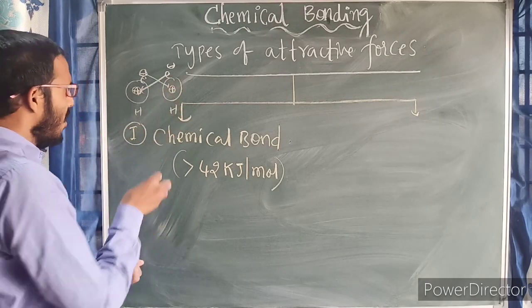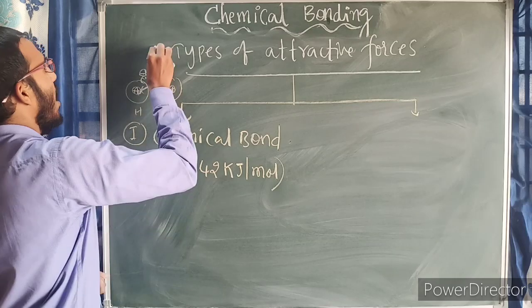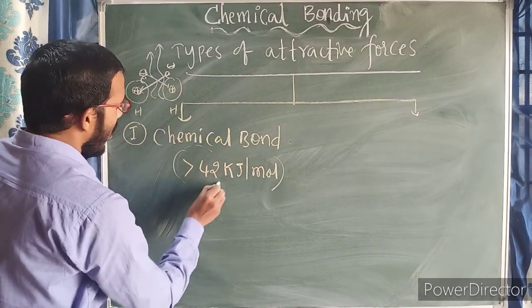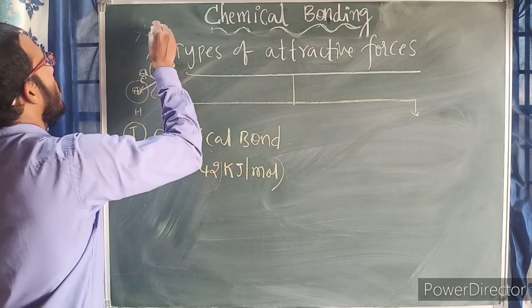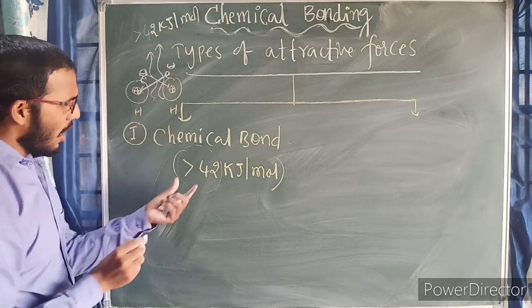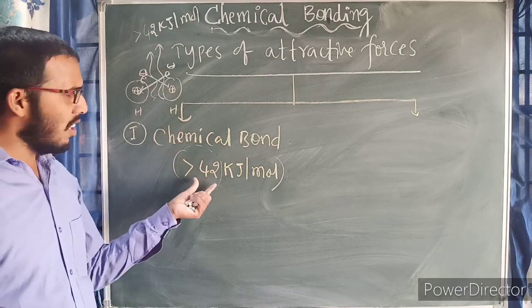During this process, some amount of energy is released. As I told you, if this released energy is greater than 42 kilojoule per mole, that is called a chemical bond.